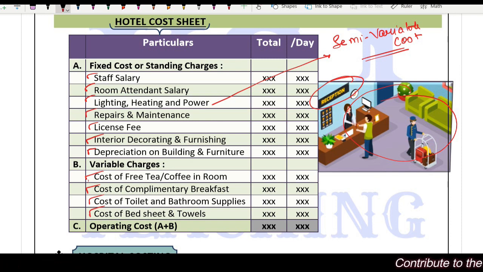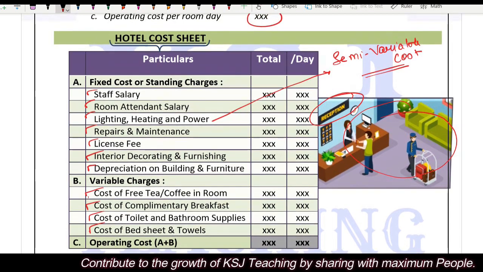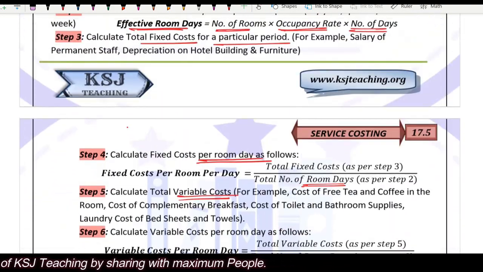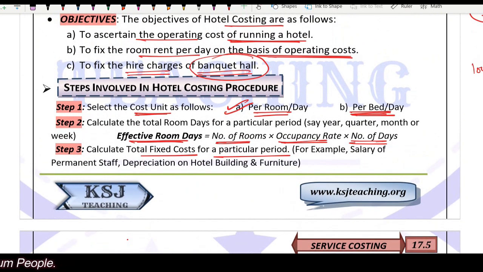Similarly, repairs and maintenance can be a semi-variable cost, right? So it will vary upon the type of expenditure. Clear? Normally, this is how the hotel cost sheet is prepared. So the first step always remains calculation of effective room days.